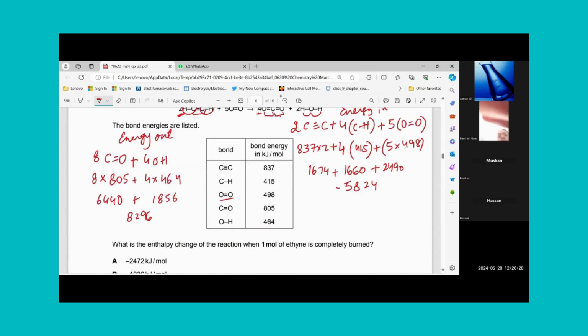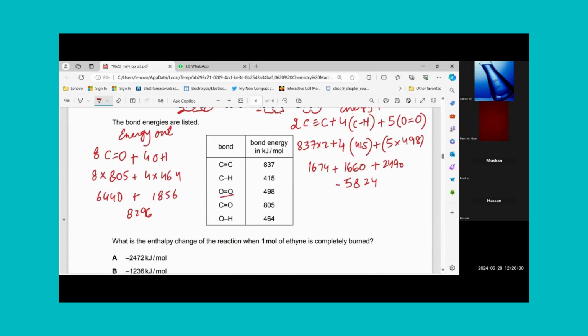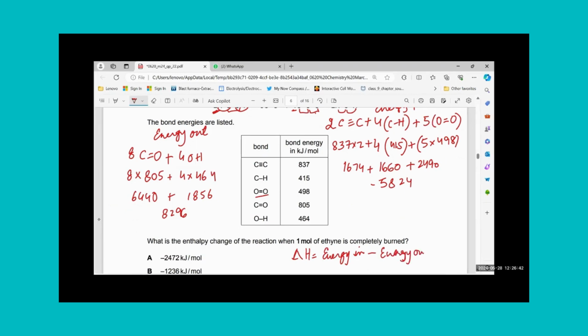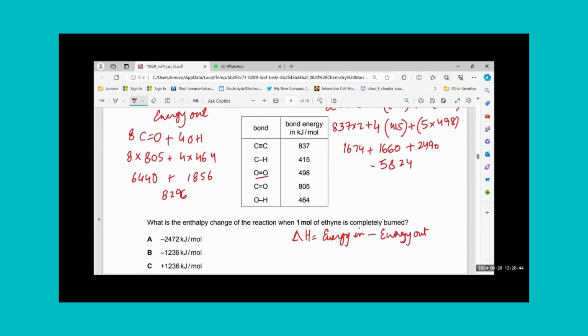Now the question is how to calculate delta H. Delta H is equal to energy in minus energy out. So your in was here 5824 minus your out is 8296. That is giving me a clear idea.